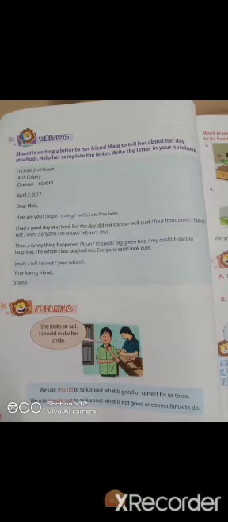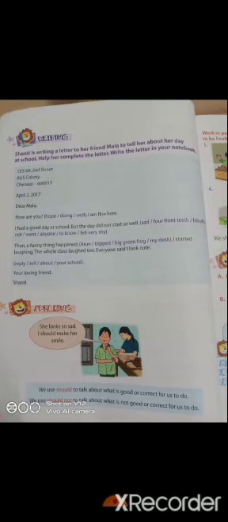Okay, next we are going to practice speaking. What they have given: she looks so sad, I should make her smile. Here, what they have used, I should make her smile, because they are going to do a good thing. So they are using the word should. If they are going to do something wrong, for that they should use should not. They have given some examples below. We use should to talk about what is good or correct for us to do.